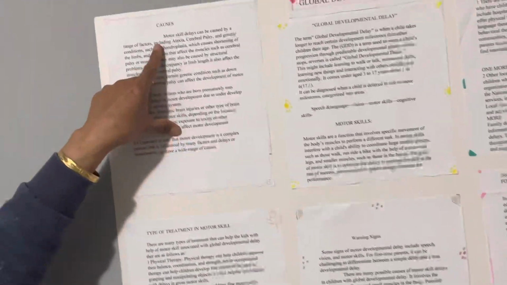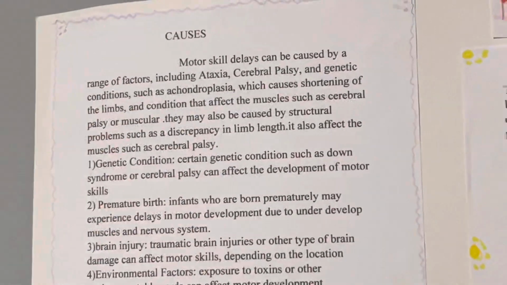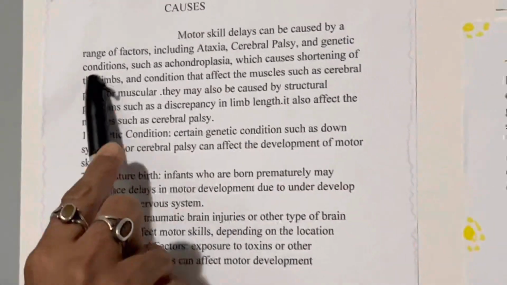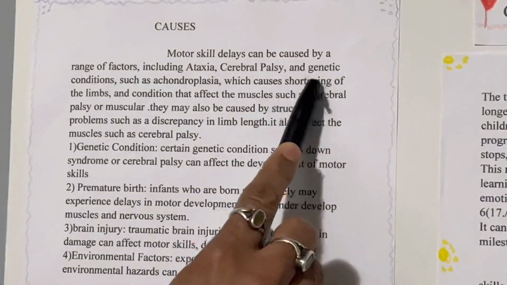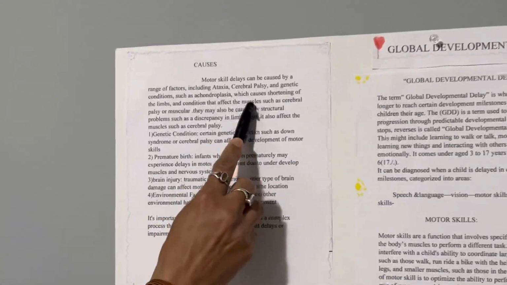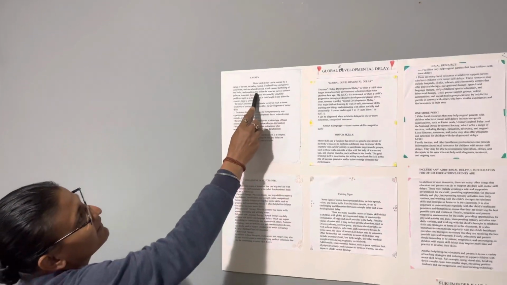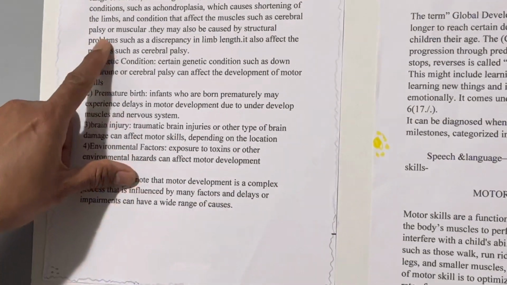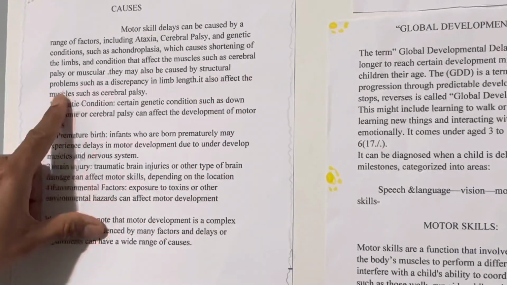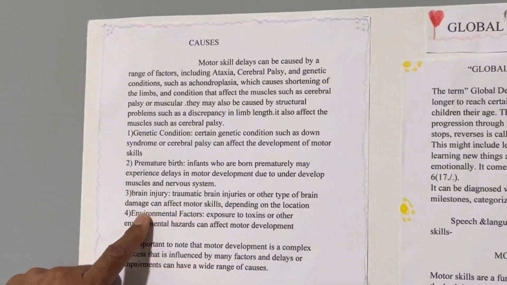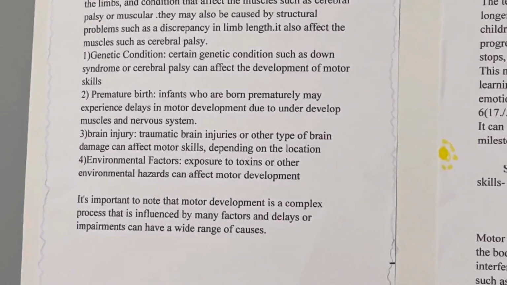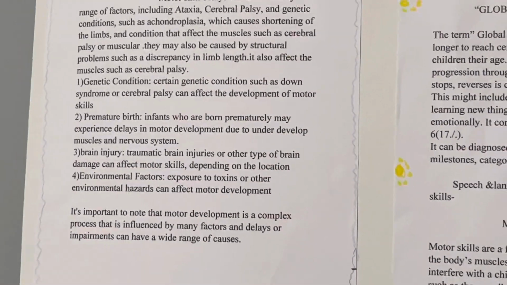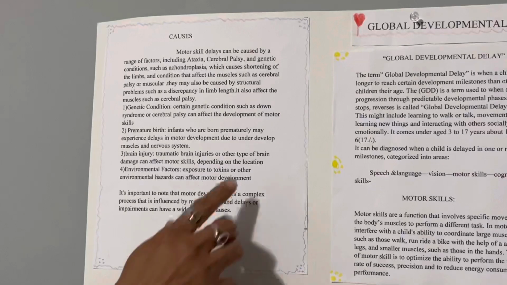Now I will tell you the causes, what causes a child to have delay in motor skills. Motor skills delay is caused by a range of factors, including existing conditions such as cerebral palsy, which affects the muscles and nerves and can cause muscle structure problems that lead to delay. There are types of genetic conditions that can affect development. Certain genetic conditions such as Down syndrome can affect the development of motor skills.